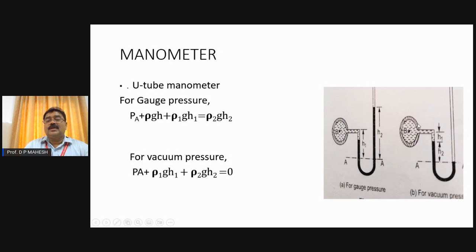Thereby, even though the valve is open and the liquid enters, the other end of the U tube has mercury under the action of atmospheric pressure, which is more than the pressure inside the pipe. Thereby, the mercury in the right limb goes down, and the corresponding rise can be seen in the other end. Finally, we take the datum line exactly through the mercury in the right limb, and pressure is always equal on the AA line in the left limb and the right limb. By doing so, we can find the pressure inside the pipe, whether it is a gauge or a vacuum pressure.